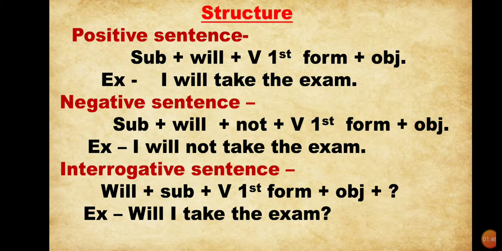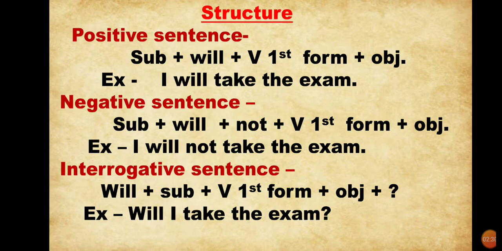First, positive sentence. To make a positive sentence, first of all, we will write subject, then we will use will, then with will we will use verb first form and then object. See the example. I will take the exam. Subject I, then helping verb will, then verb first form take, then object the exam. And in simple future tense, we can use after subject will or shall both, but mostly we will use will only.